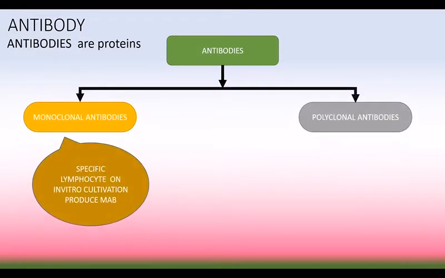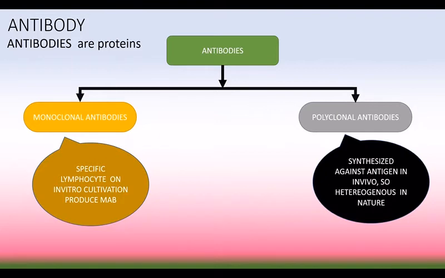Monoclonal antibodies are specific in nature. Here, the specific lymphocyte on in vitro cultivation produces the monoclonal antibody, whereas polyclonal antibody is synthesized against the antigen in vivo. So, they are heterogeneous in nature because it is produced inside the body, whereas monoclonal antibody is produced in vitro condition.